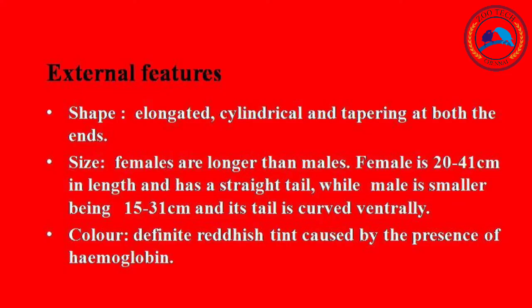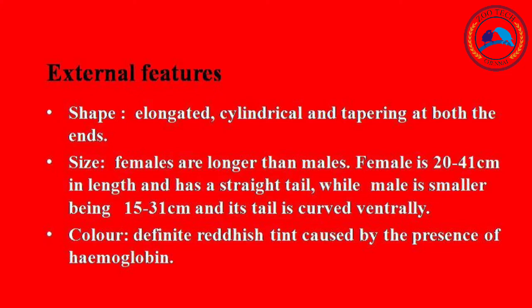Talking about the shape, the body is elongate, cylindrical, and gradually tapering at both ends. The anterior end is more slender than the posterior. If you take the size, females are longer than males.